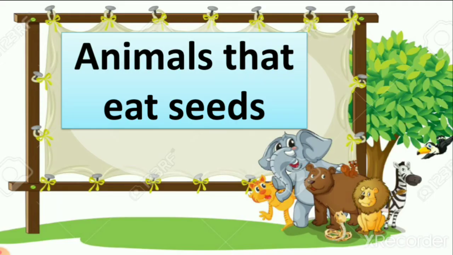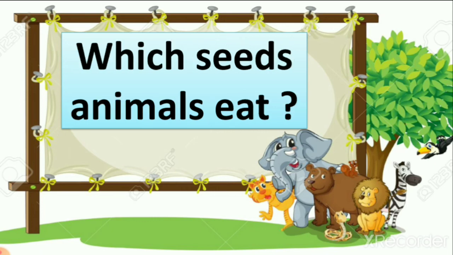So let's see the first animals, those that eat seeds. The first topic of this lesson is animals that eat seeds. When we see the animals, they are all eating different kinds of seeds. So first we need to learn which seeds animals eat. Not every seed is eaten by animals.